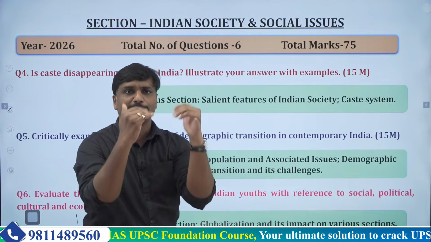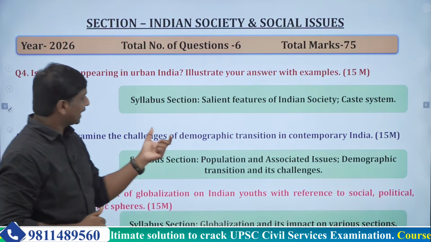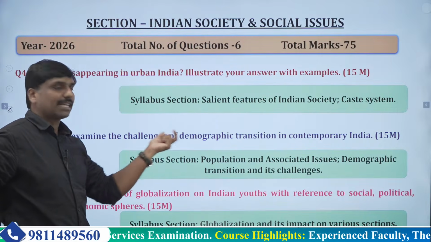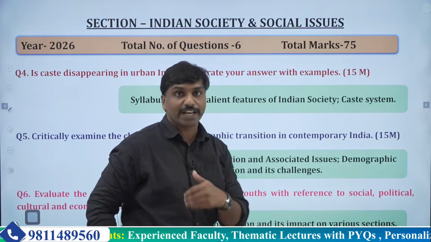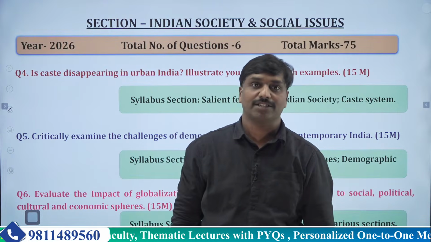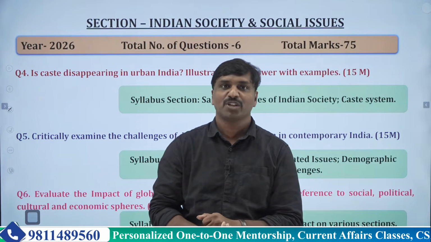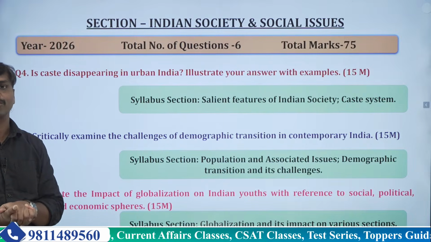Systematically, as it is a 15 marker question, try to explain what demographic transition is, then explain the challenges, and then provide the way forward. How can you overcome these challenges? What is to be done and what has been done. You can pitch it this way so that you systematically cover this particular question.